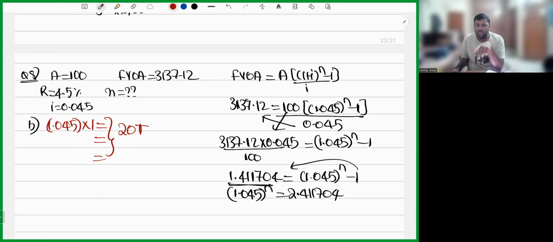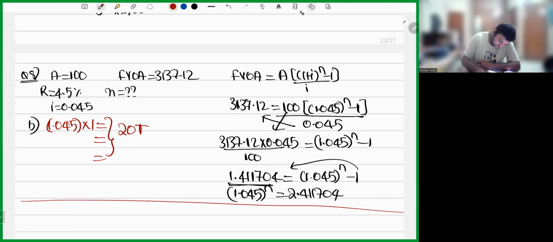Sir, what if it doesn't match? I hope you know this. You will apply log on both sides and then solve. However, why that headache? Simply do option verification. If 20 is not matching, check for 22. If 22 is not matching, check for 25. If none of these match, then apply log on both sides. So a simple question, sir, nothing much difficulty, a very easy one.